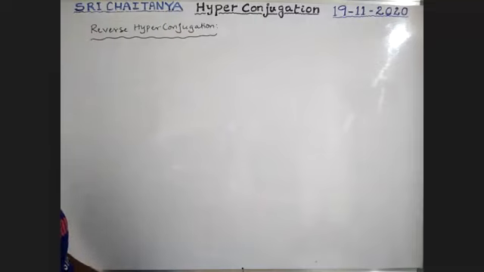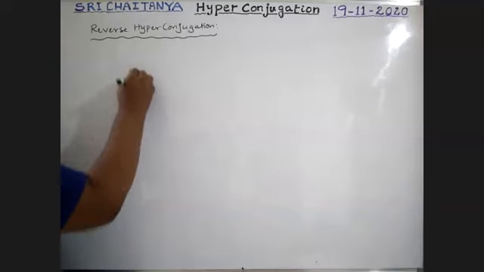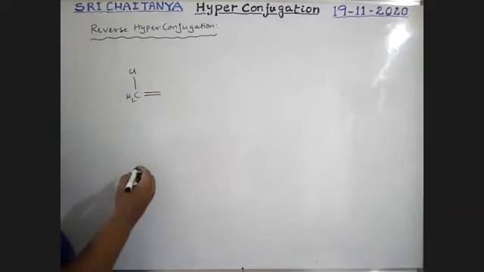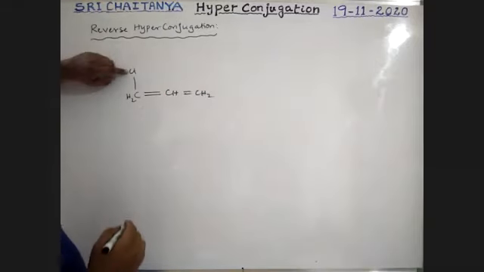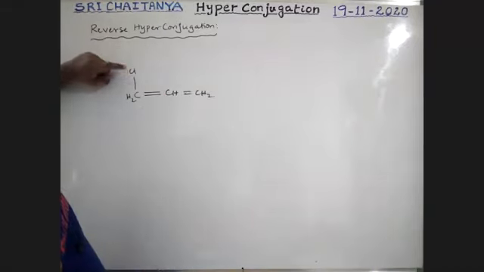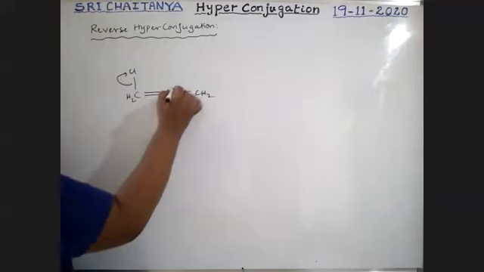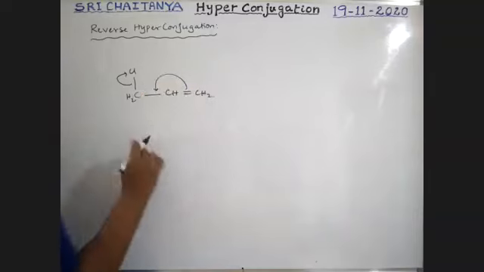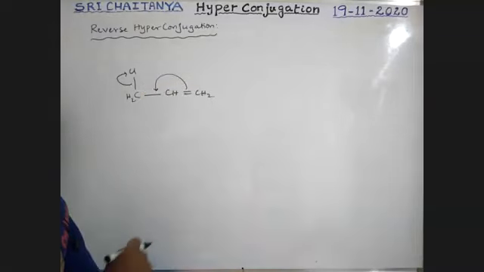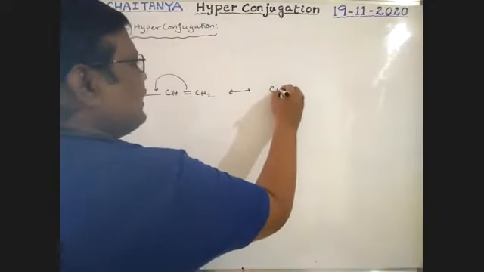What is this reverse hyperconjugation? See here, boys. CH2Cl attached by a single bond to CH double bond CH2. At the alpha position a halogen is there. Actually, in place of it we expected hydrogen. If halogen is there, this pi bond is shifted toward the carbon, exactly reverse to that of hyperconjugation. So this is in resonance.